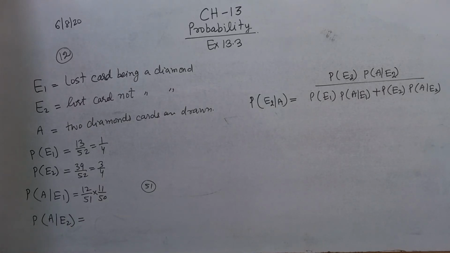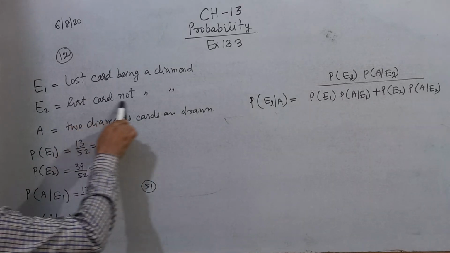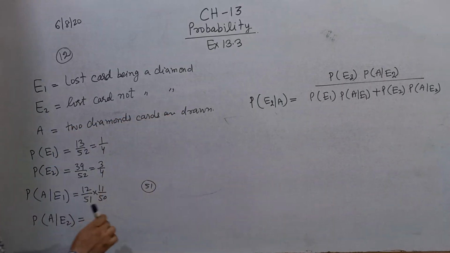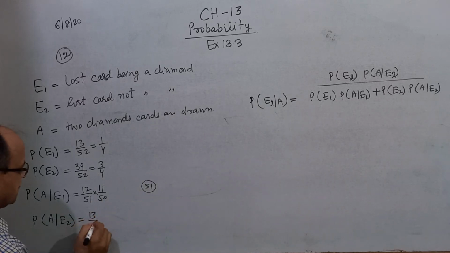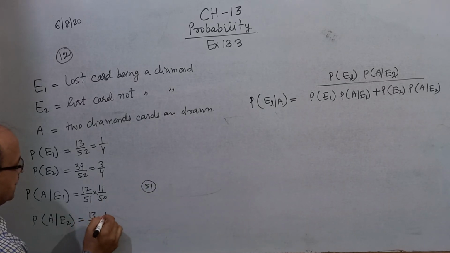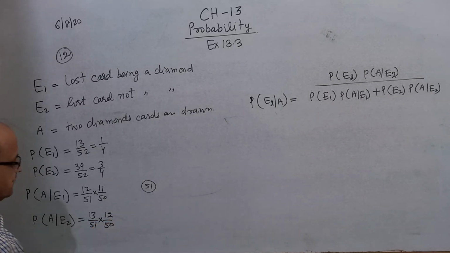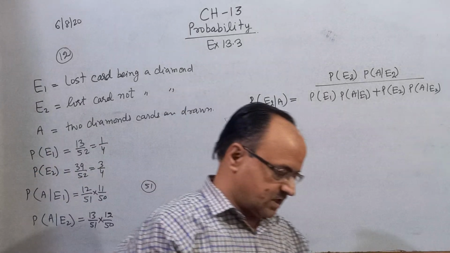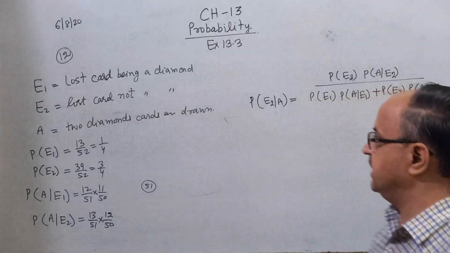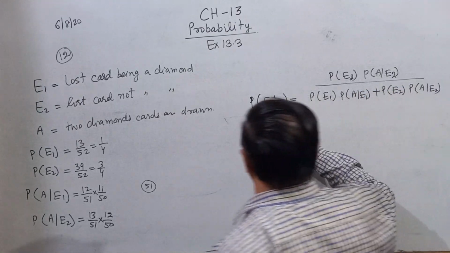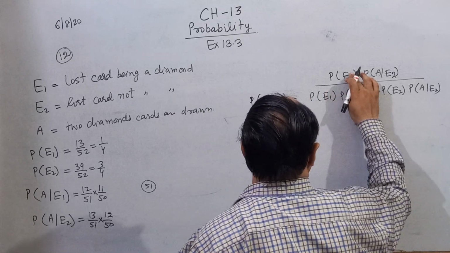And the probability of A by E2 means the E2 event has already occurred: the lost card is not a diamond. It means in 51, the total number of diamonds is 13, so 13 by 51, and then 12 by 50. Clear? And you want to find the probability of E1 by A in this question.